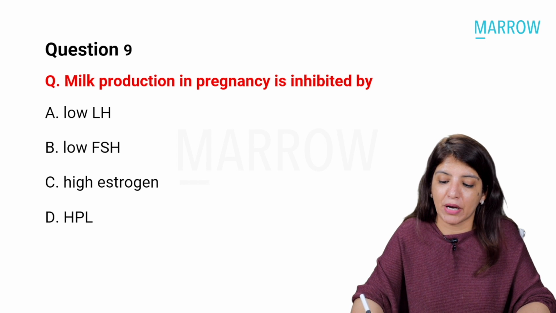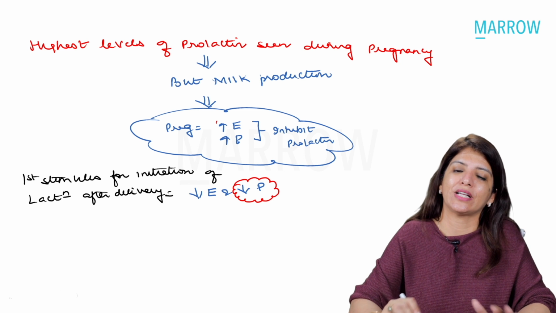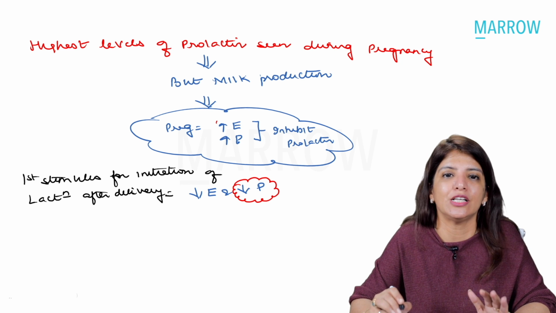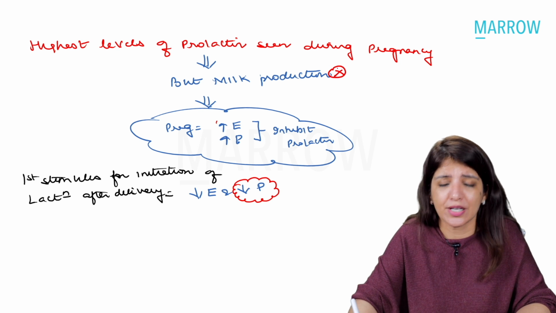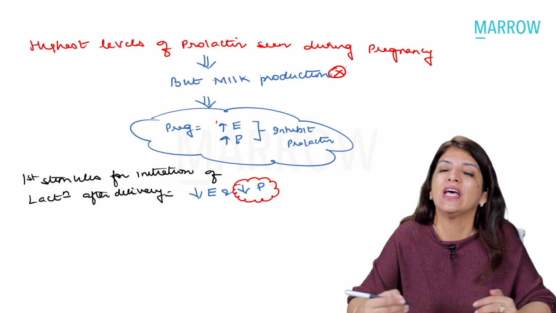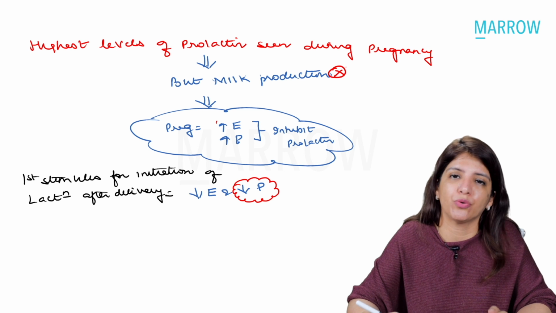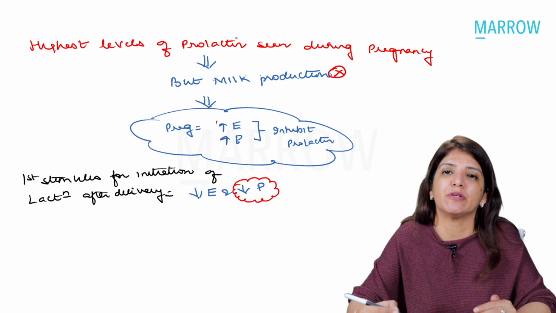Milk production in pregnancy is inhibited by a very, very simple question. All of us know that the highest levels of prolactin are seen during pregnancy. But during pregnancy, milk production doesn't happen. Why doesn't this happen? This doesn't happen because of raised estrogen and progesterone during pregnancy. This raised estrogen and progesterone inhibit prolactin.